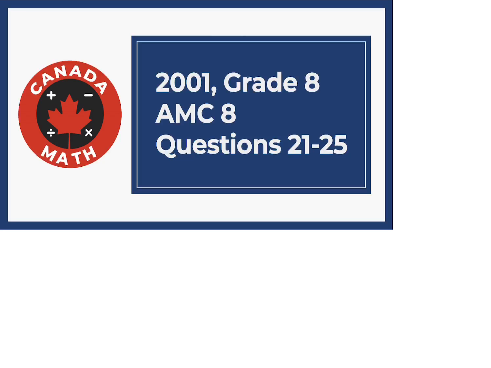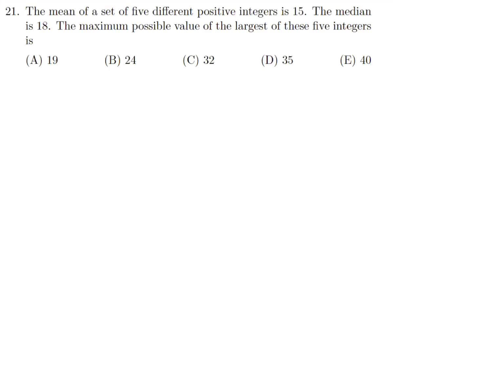Questions 21 through 25 of the 2001 Grade 8 AMC 8. The mean of a set of 5 different positive integers is 15. The median is 18. The maximum possible value of the largest of these 5 integers is.